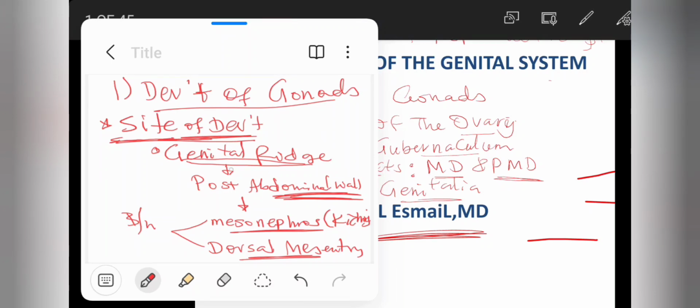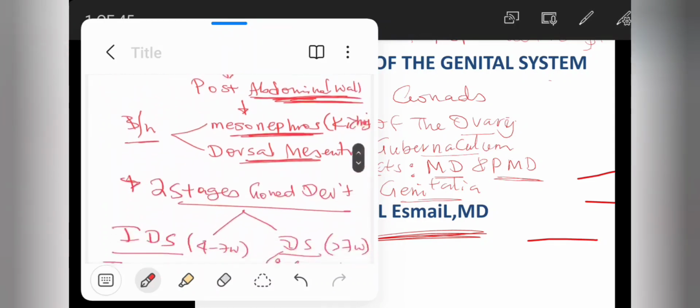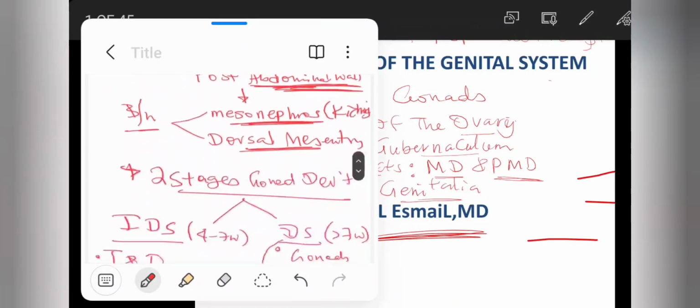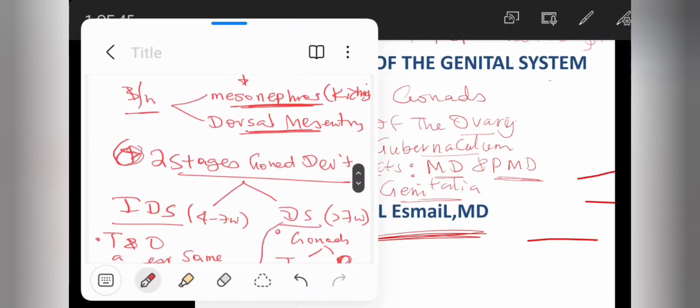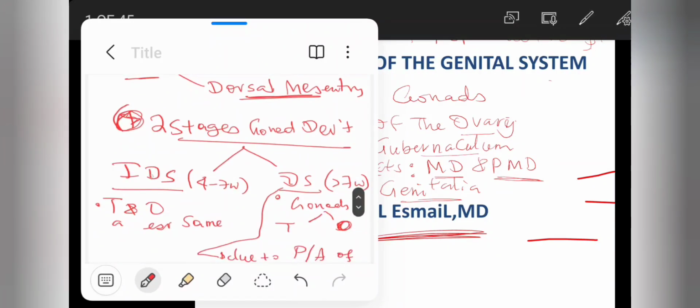The site of development of gonads is located on the genital ridge, the posterior abdominal wall, which is between two areas: the mesonephros, where the future kidney develops, and the dorsal mesentery. This is about the site of development. Now the development of gonads includes two stages. The first one is the indifferent stage, and the second is the differentiated stage. The indifferent stage is the 4th to 7th week.